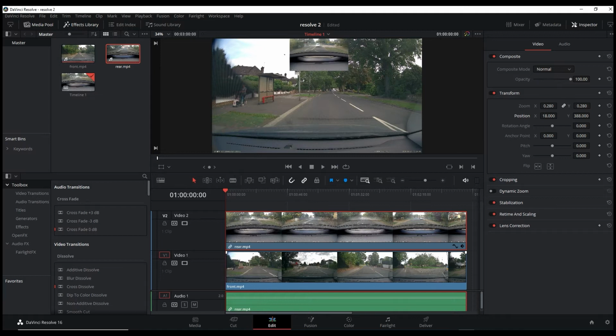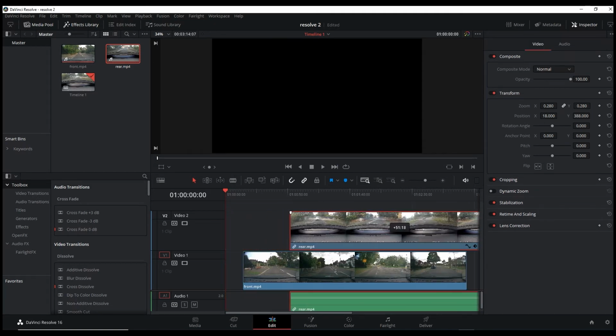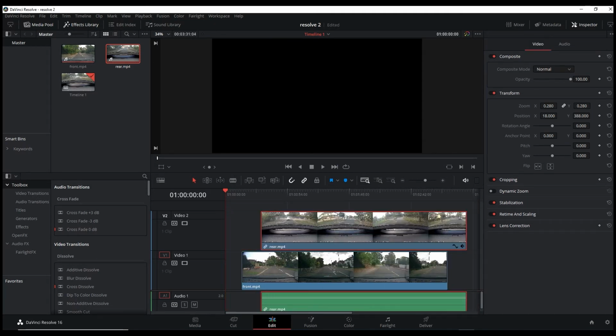Now, my camera films both clips at the same time, so there's never any problem with a clip lining up. Obviously, some people have a 2-camera system, which makes it difficult to line the clips up. They may not line up when you put them in. And it's very easy to do in DaVinci. All you do is just move your clips around on the timeline, like that, until they match up.